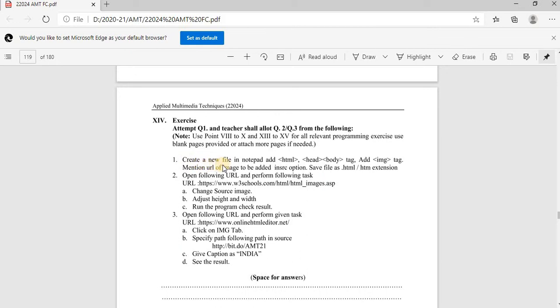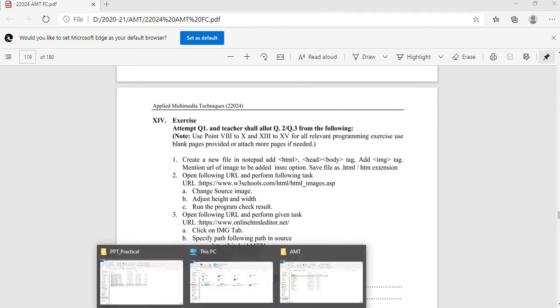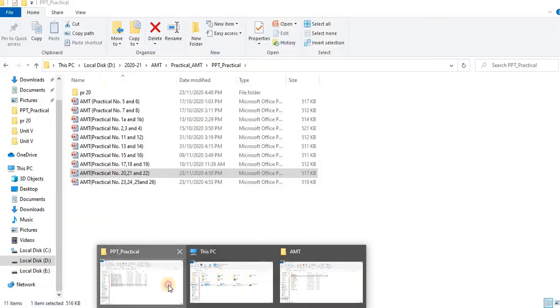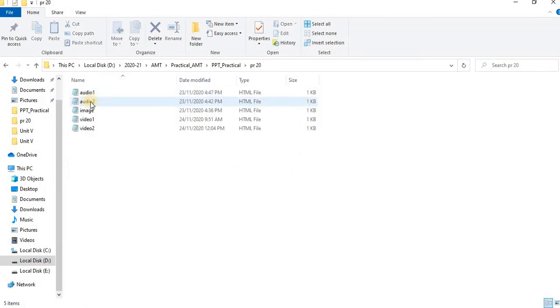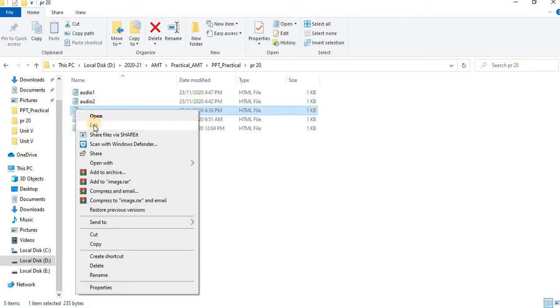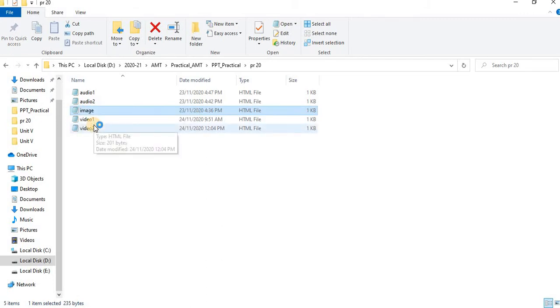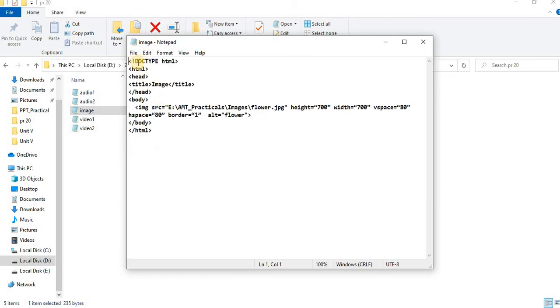In the first question, create a new file in Notepad, meaning create the web page, and then display the image. I have already created it in a folder called image practical. This is how to create the code in Notepad: type the code and save it as .html. This is the doctype HTML, the start tag HTML, and the end tag HTML.